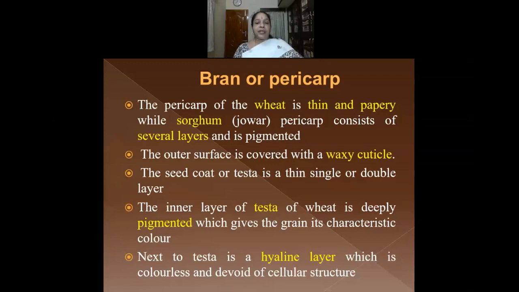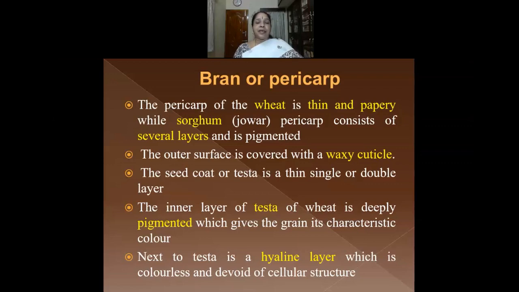The inner layer of the testa of wheat is deeply pigmented, meaning it has color, and this will give the grain its characteristic color. All of us know that wheat grains are golden brown in color, and this color is because of the pigment present in the inner layer of the testa.